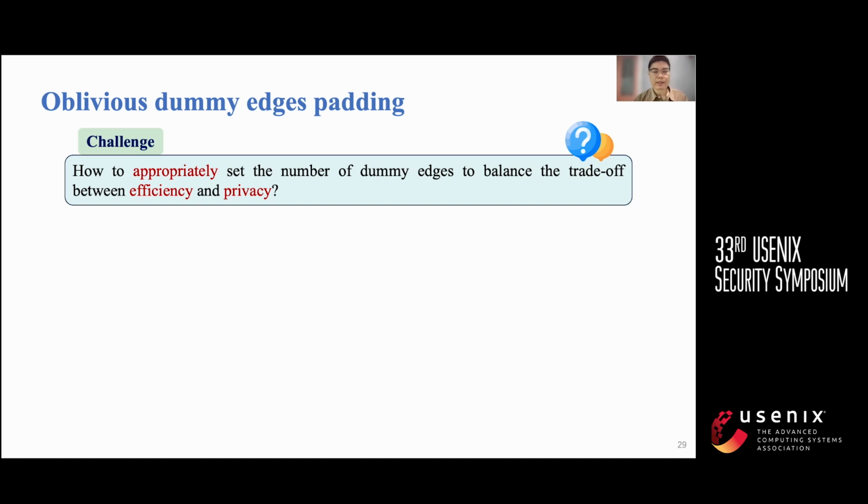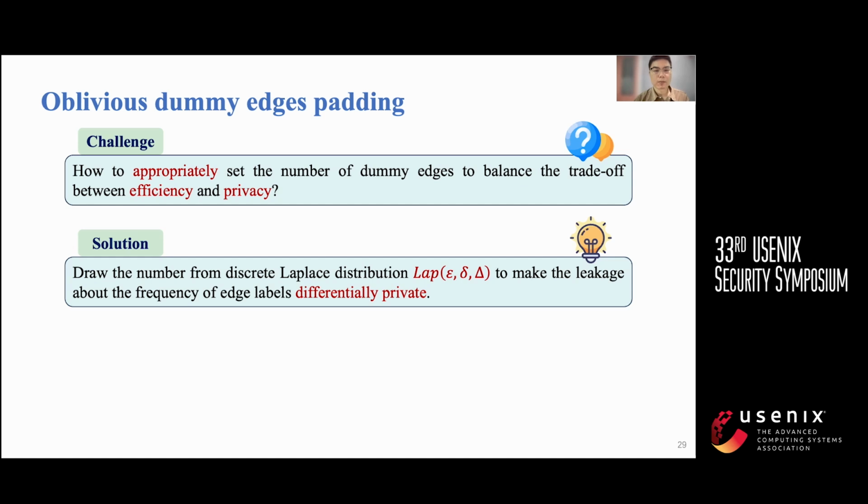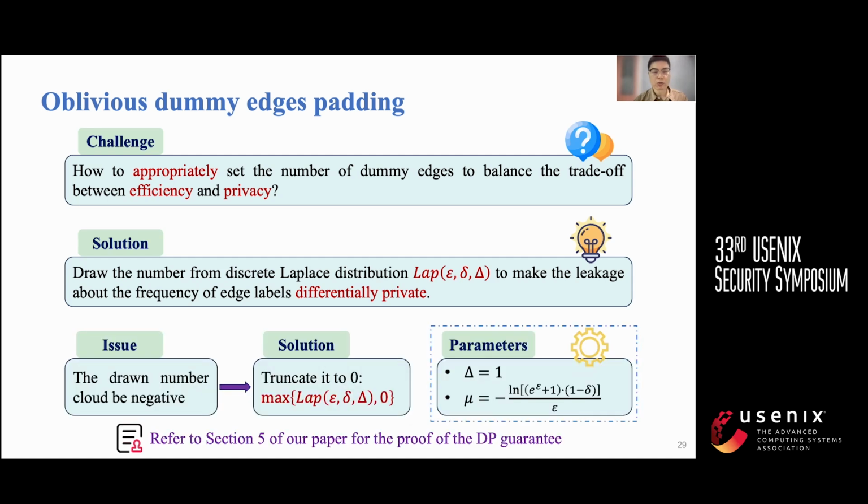This method allows the cloud servers to safely reveal the results and identify the matched edges. In addition, we design a protocol to decide the number of dummy edges to balance the trade-off between efficiency and privacy. Our idea is to draw numbers from a discrete Laplace distribution to ensure that the leakage about the frequency of edge labels is differentially private. Please refer to section 5 of our paper for the proof of the DP guarantee.